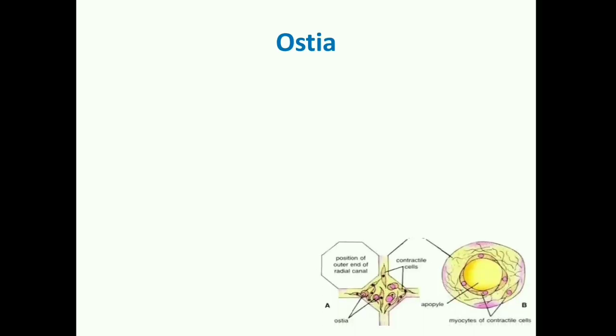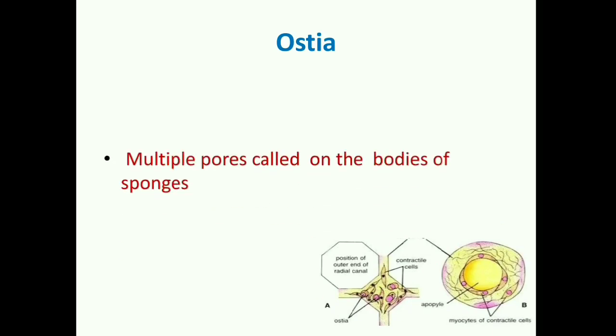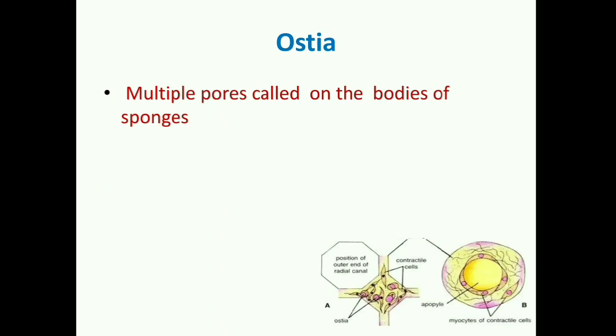So very first component, what are ostia? Already I told you Porifera consists of pores on the body. So these multiple pores on the bodies of sponges, we call them ostia. Ostia allow them to take in the water current, and because they work like an entry for the water current, they are surrounded by special cells, you can see in the diagram.